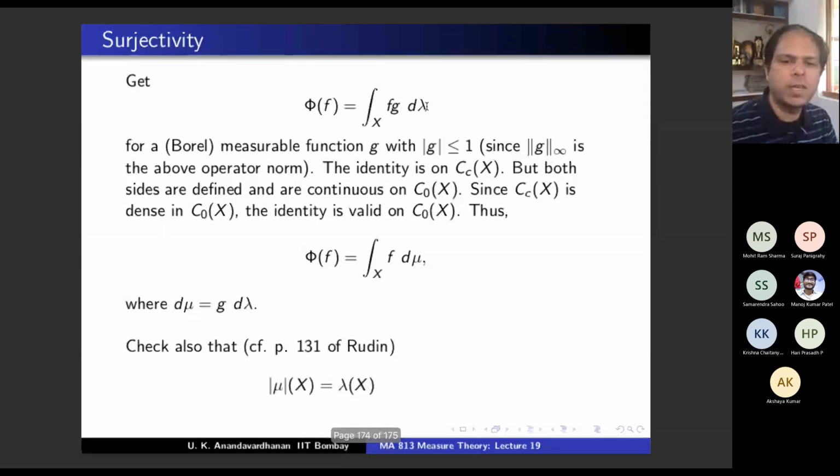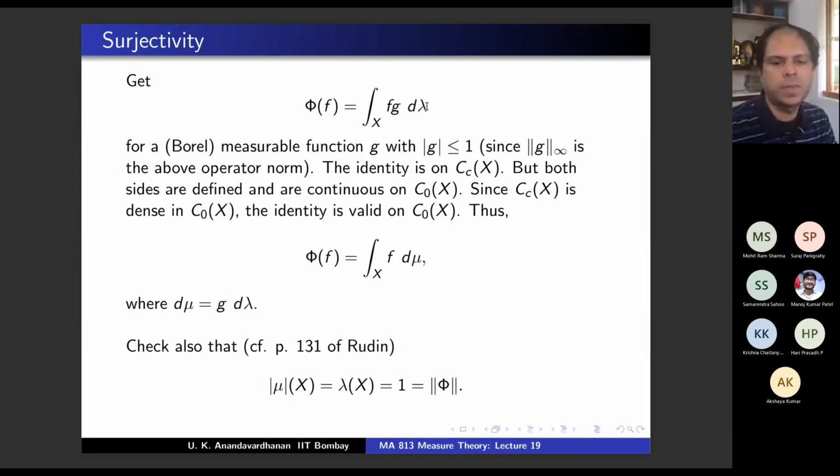So you have to check, and that also requires that mod mu of X is actually the norm of phi. You can check this. Mod mu of X will be lambda of X because mod g is less than or equal to 1. You will use mod g less than or equal to 1, and from that you will get mod mu of X is equal to lambda of X, which is 1. Why is lambda of X 1?